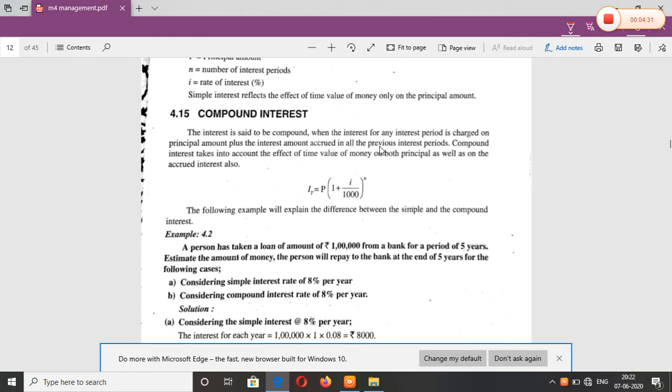The interest is applicable on the principal amount and also plus the interest amount accrued in the previous interest period.